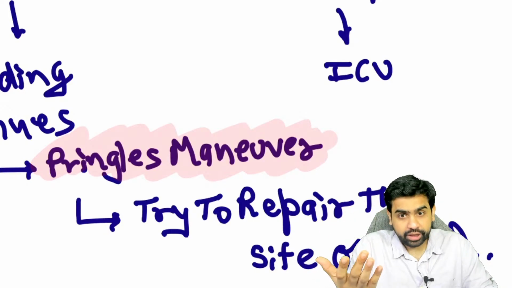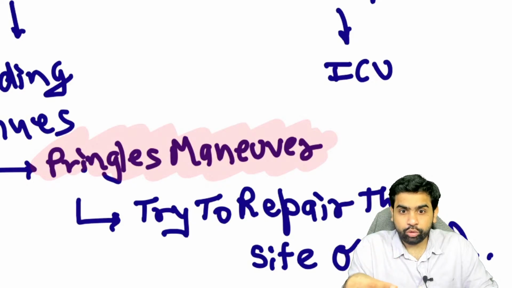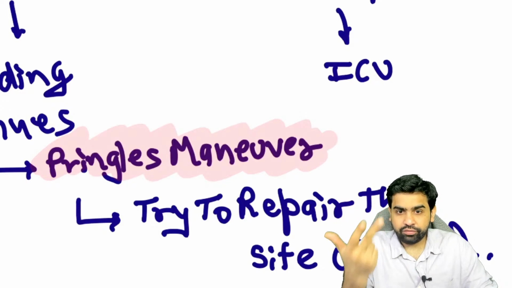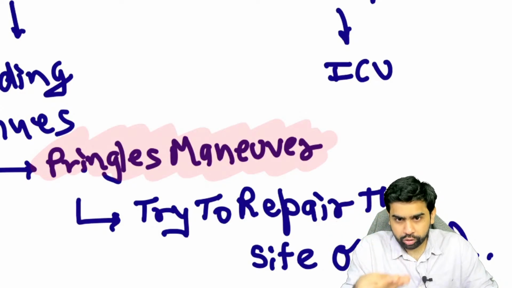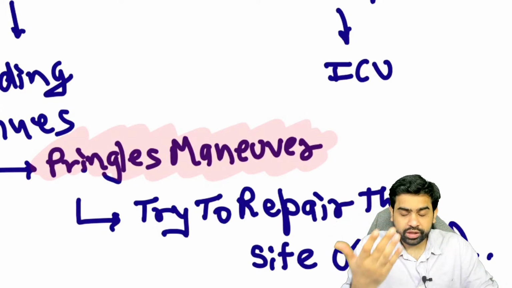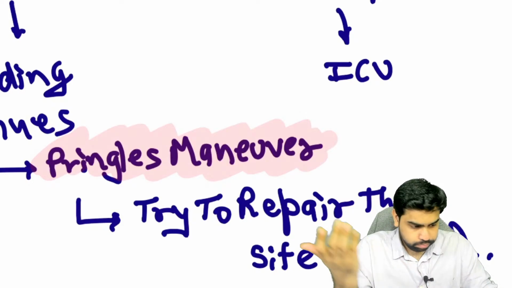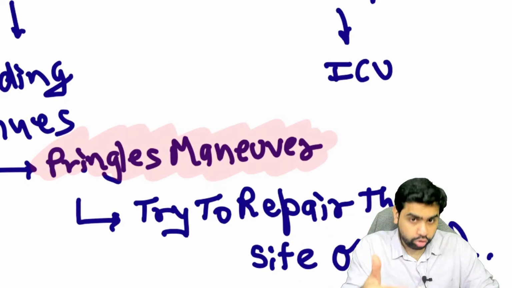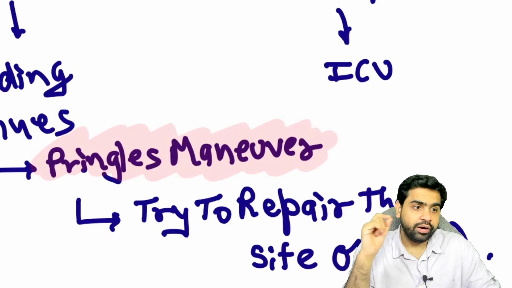So what is the Pringle maneuver? You compress the hepatoduodenal ligament. What are the contents of the ligament? Portal triad. So bile duct, that's fine, but we have a hepatic artery and a portal vein. Once you compress this, if the bleeding stops, the source of the bleeding was either the hepatic artery or the portal vein. But if the bleeding does not stop, then the source of the bleeding was a hepatic vein.